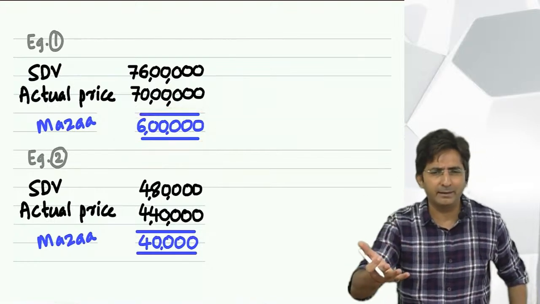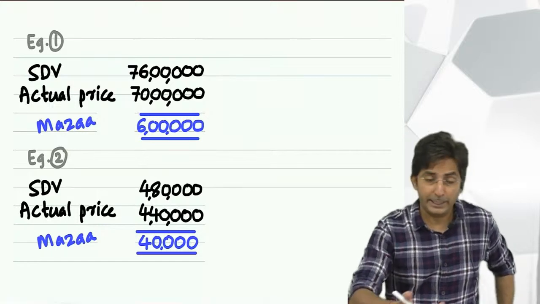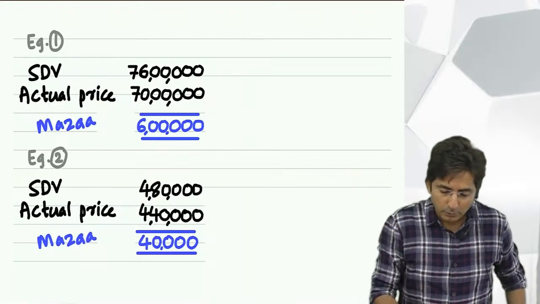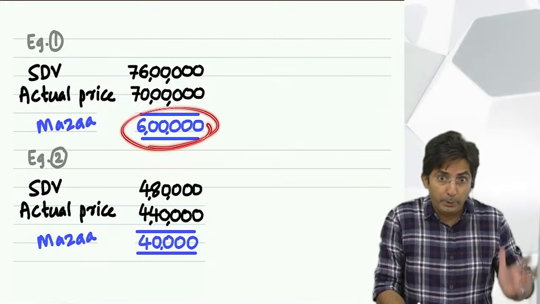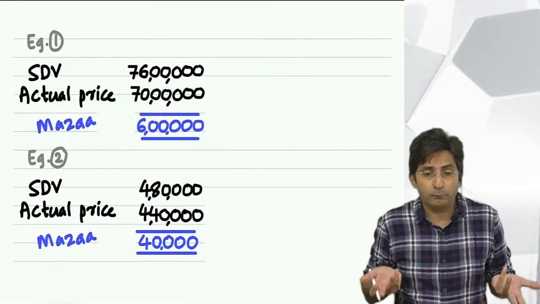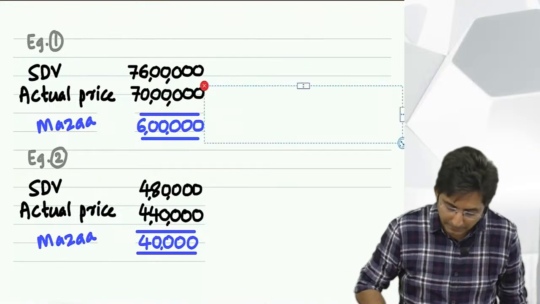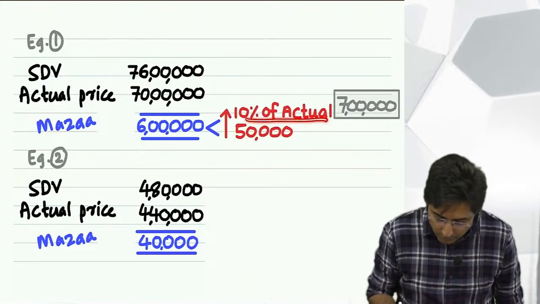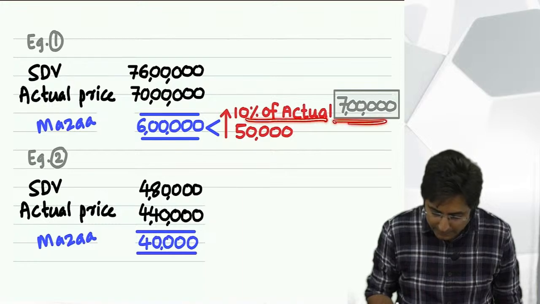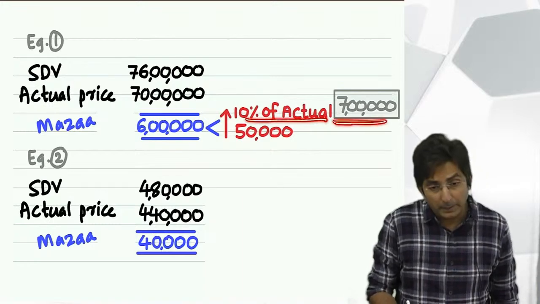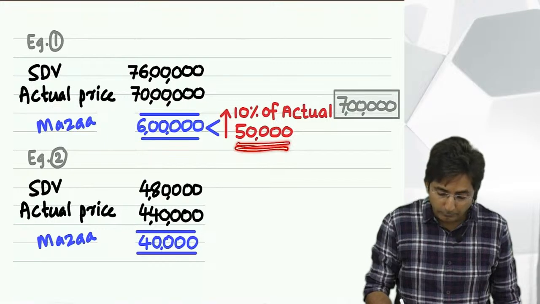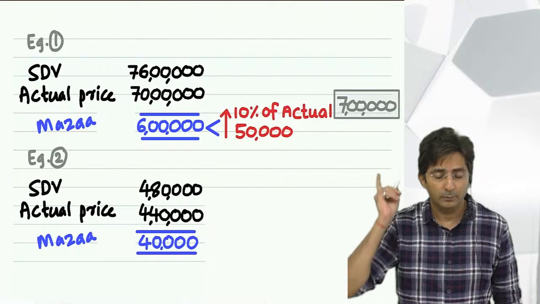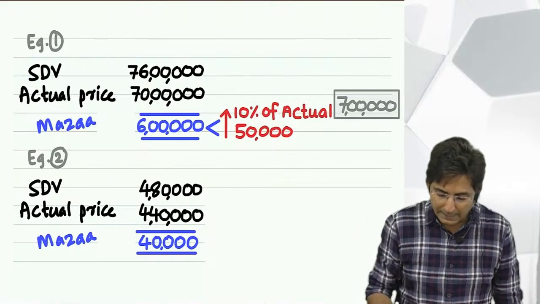But if this benefit is small, the government will think, okay, this is natural bargaining. A little bit of bargaining will create a difference, and every time there is a difference, we should not tax. It would not be fair. So is it a little bit or big? For that you have to see the formula, and I have shown the formula here. 10% of actual comes to 7 lakhs, and this you have to always compare with 50,000. Then within these two, you select the one which is higher. The one which is higher is 7 lakhs.